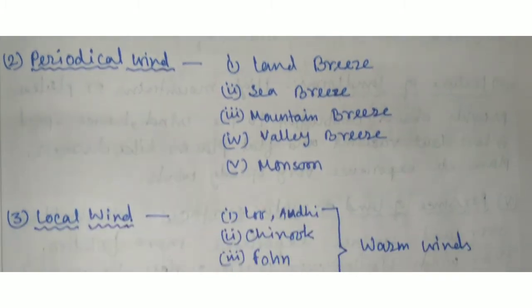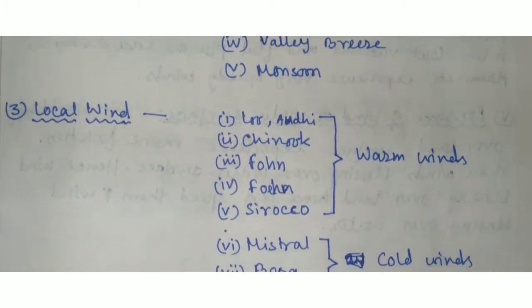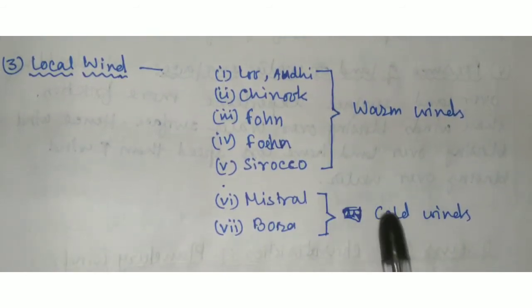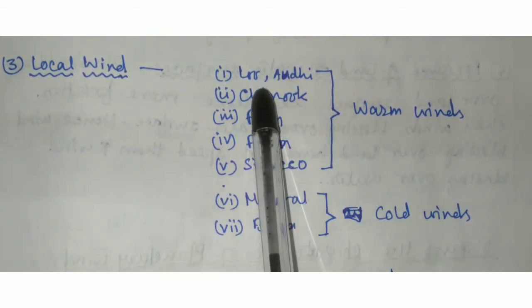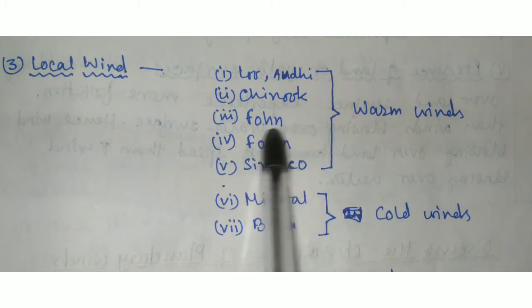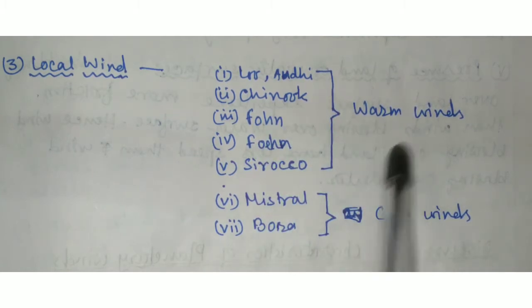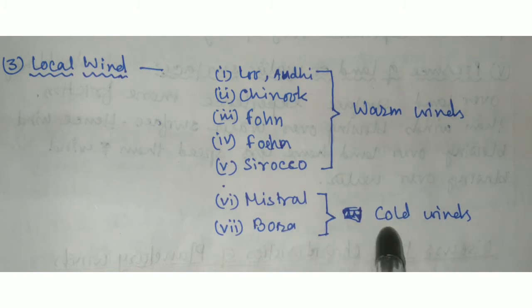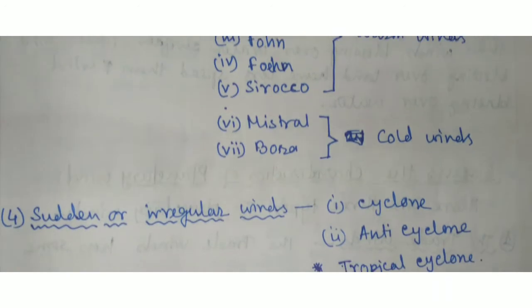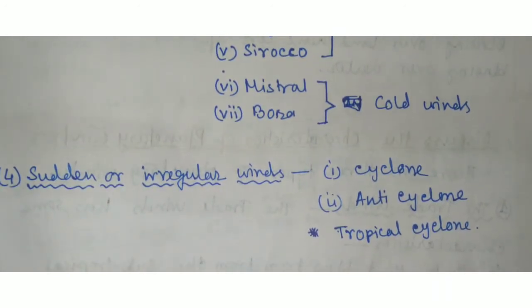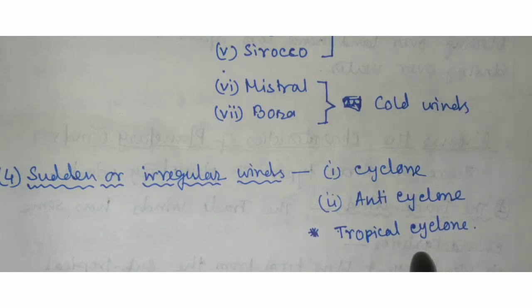And local winds are of two types: warm winds and cold winds. The Loo, Adhi, Chinook, Foehn, and Sirocco are the types of warm winds, and Mistral and Bora are the types of cold winds. Sudden and irregular winds are cyclone, anticyclone, and tropical cyclones.